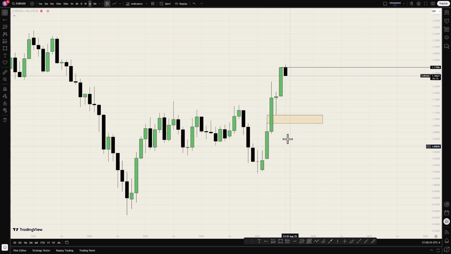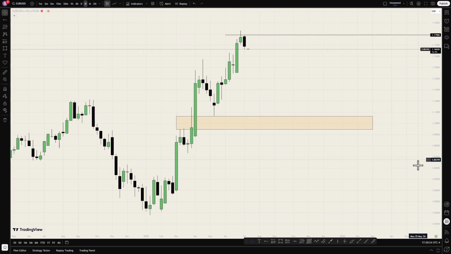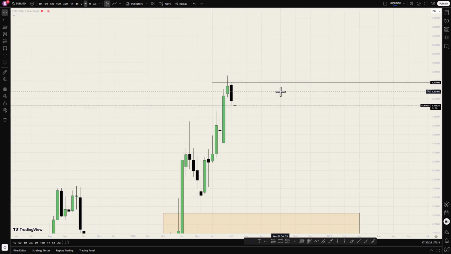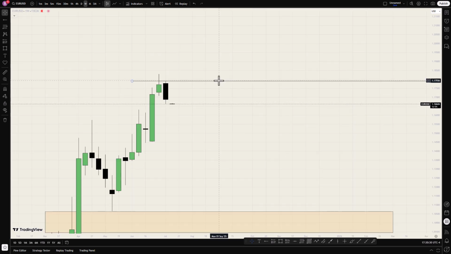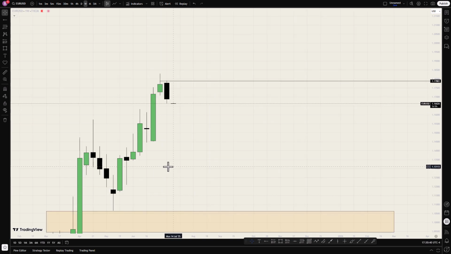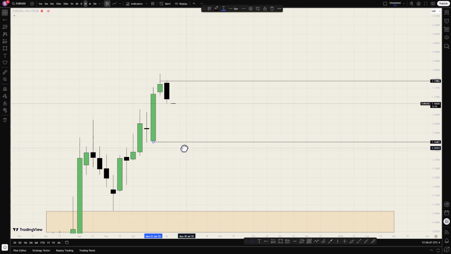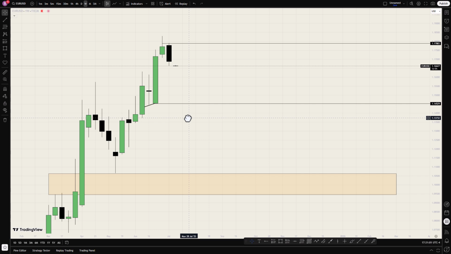So let's go to the weekly time frame, since we don't have a lot of details on the monthly. On the weekly time frame, we've seen that price has opened already for the new week, and this has given us a bearish order block. This candle is a bearish order block, and we're expecting price to come to this level. This is our drawn liquidity here. A failure swing here. So this will be our drawn liquidity. And long term, this should be our next draw on liquidity on the weekly time frame.